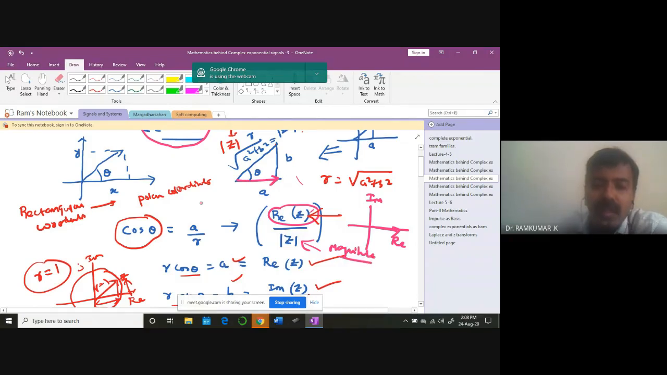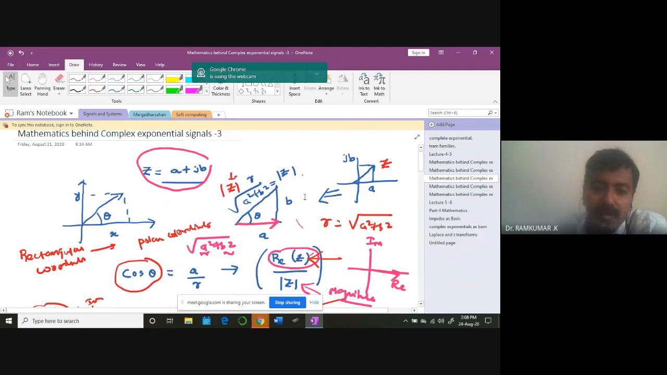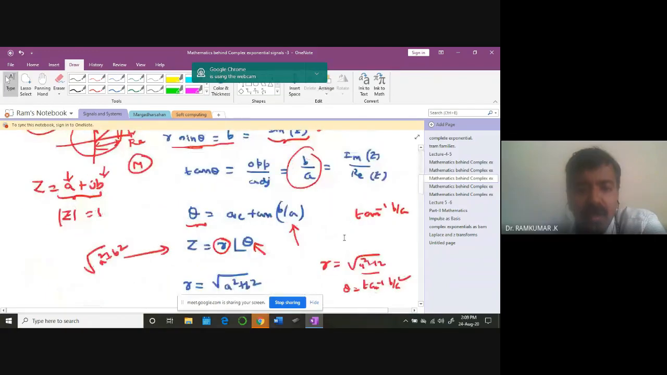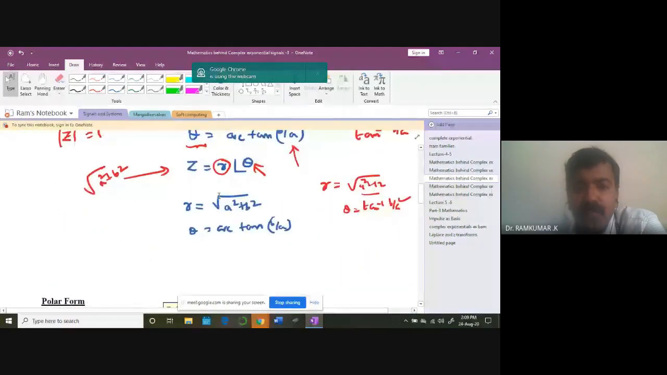So in this case, what do you get? You get the square root of a square plus b square: real part square plus imaginary part square. That's enough. This is what we learned, so go through it again and get clarity on this. So r theta you can represent in the polar form also.